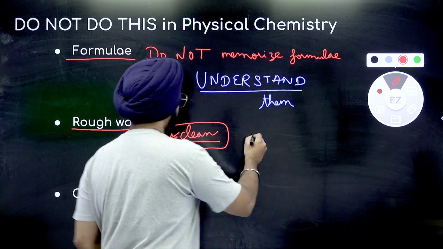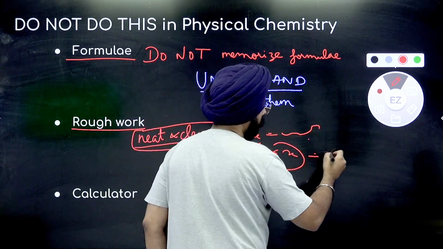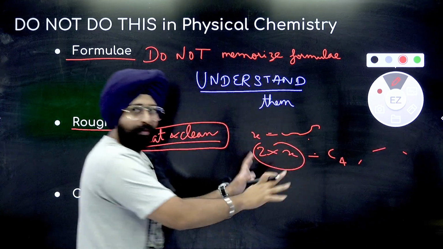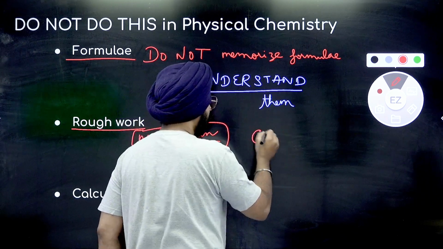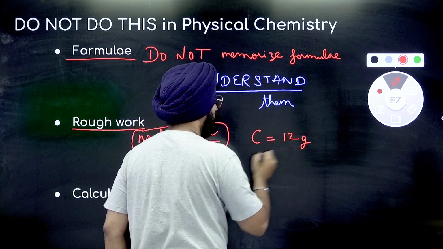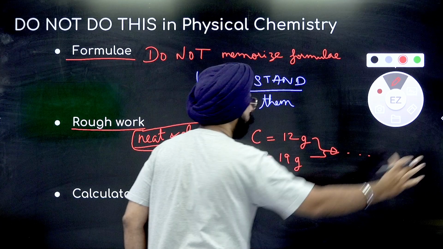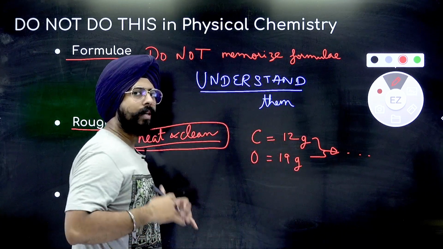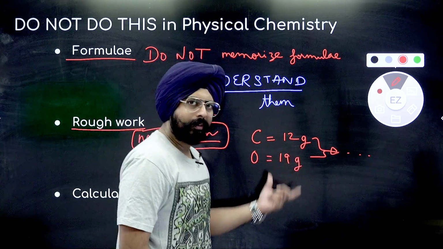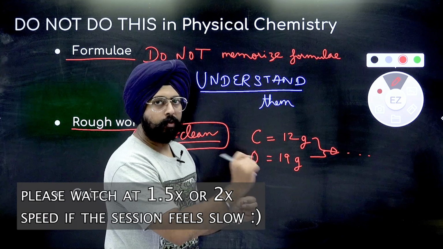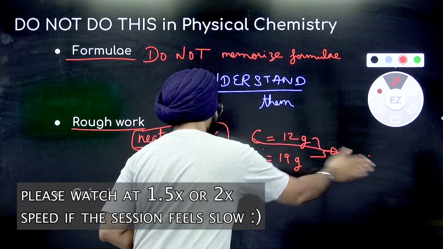So instead of doing this, acha 2x equal to carbon and this, don't make a mess. Be step by step. Carbon equals 12 grams, oxygen equals 19 grams, total karenge, and so on and so forth. So make the rough work a little bit more neat and clean. You might spend maybe 30-40 seconds more doing the calculation because you're neat and clean now. You're not rushing through it, but it will save your marks at the end. Trust me on this. Chalo ji.